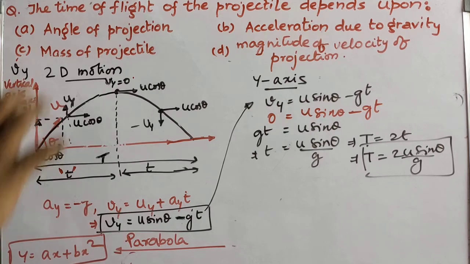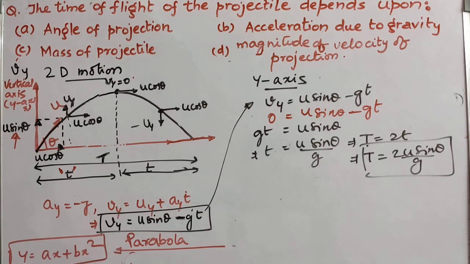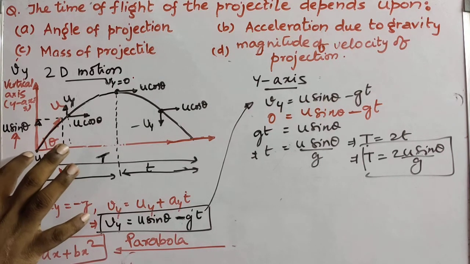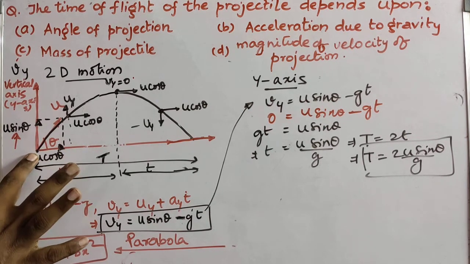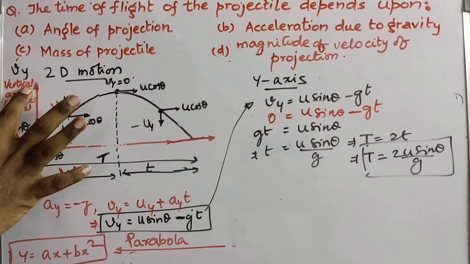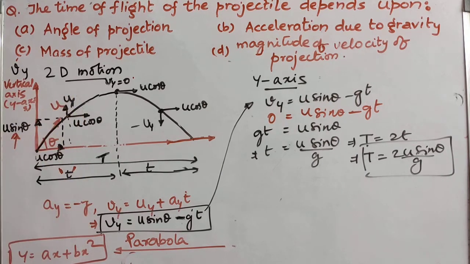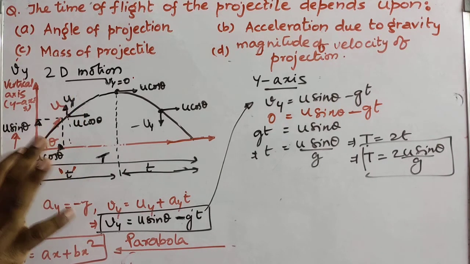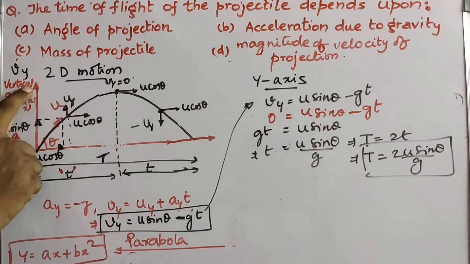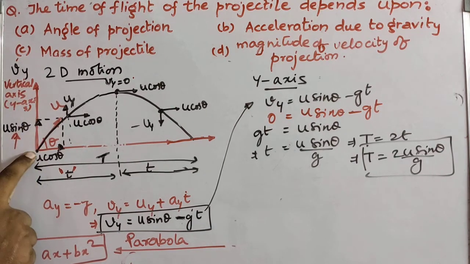See along the y-axis. If you consider the displacement along the y-axis, then the body has started from ground, reached a maximum height, and again fell on the ground.